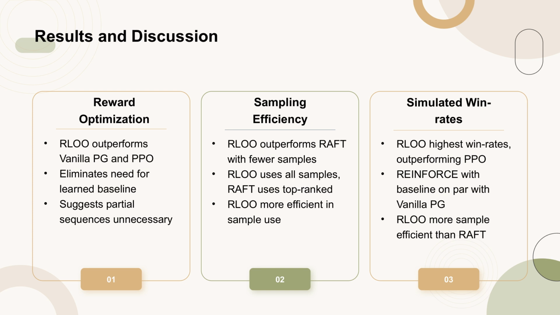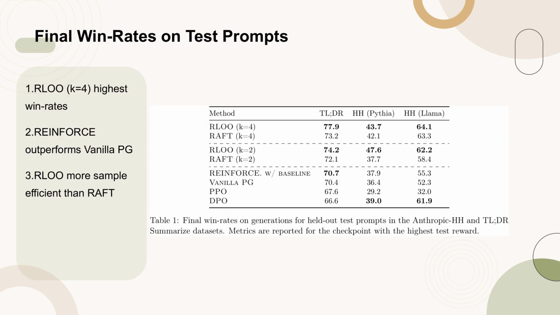Finally, in terms of simulated win rates, RLO achieves the highest scores, significantly outperforming PPO. Reinforced with a baseline also performs well, often on par with or better than vanilla PG, further supporting the argument against modeling partial completions. Table 1 showcases the final win rates on generations for held-out test prompts in the Anthropic HH and TLDR summarized datasets. The metrics are reported for the checkpoint with the highest test reward.